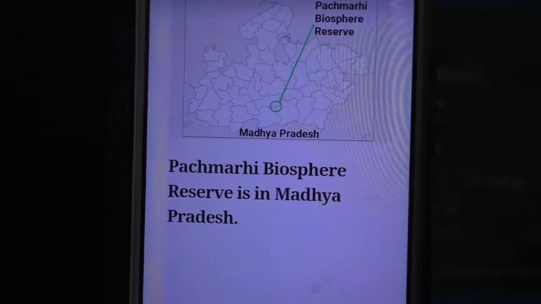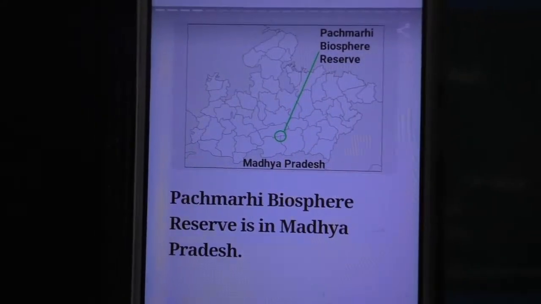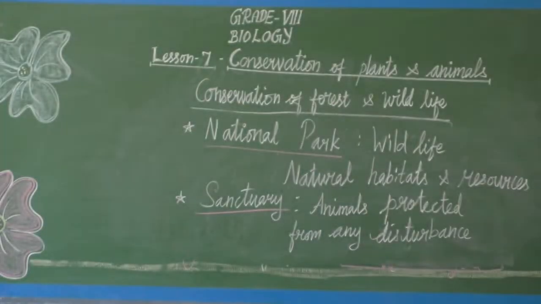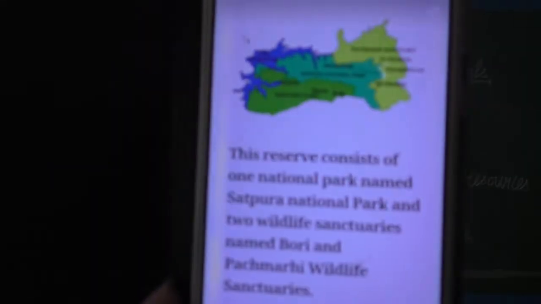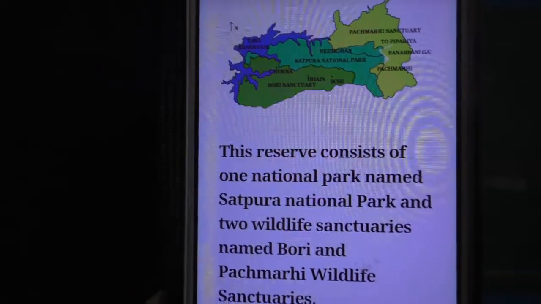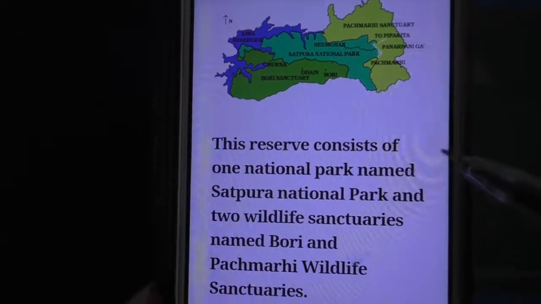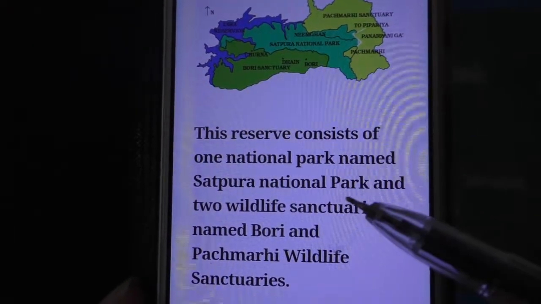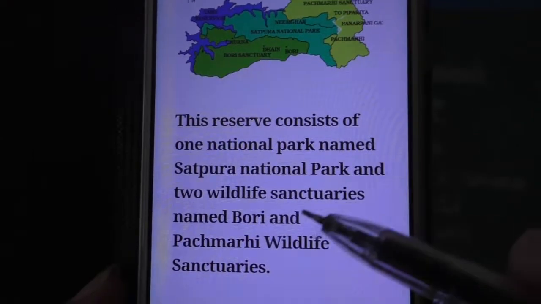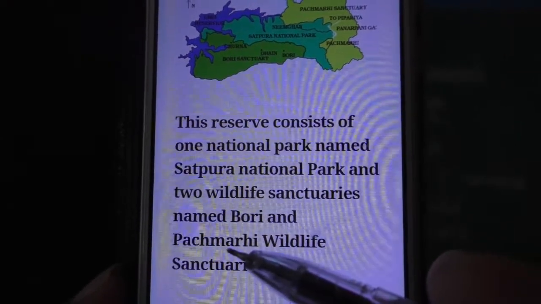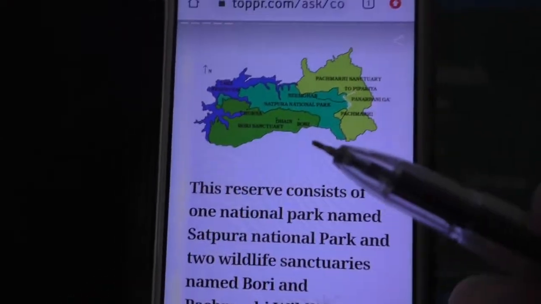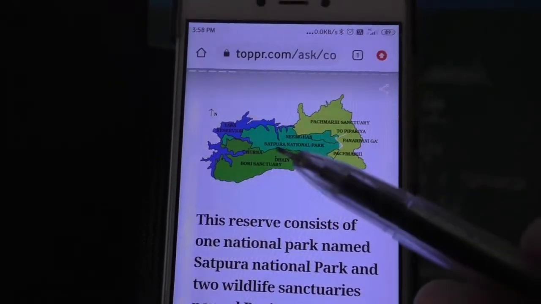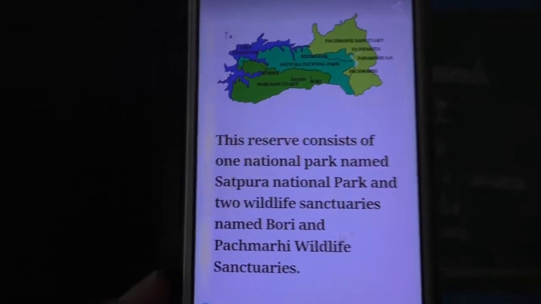Look children, this is Pachmari Biosphere Reserve in Madhya Pradesh. This Pachmari Biosphere Reserve consists of a national park named Satpura National Park and two wildlife sanctuaries. One is Bori and another one is Pachmari.